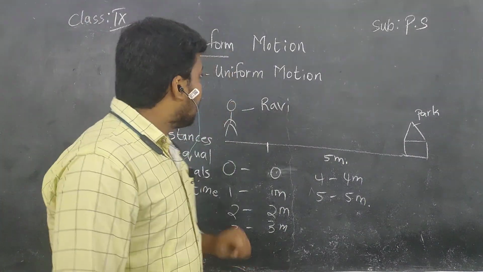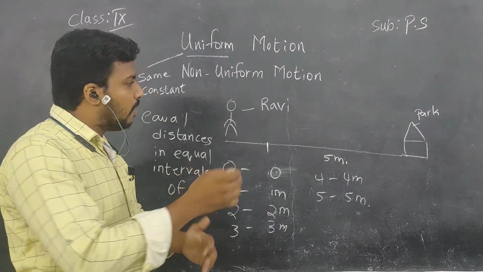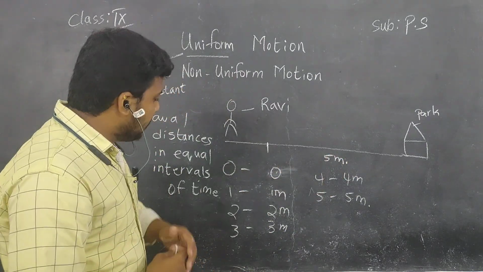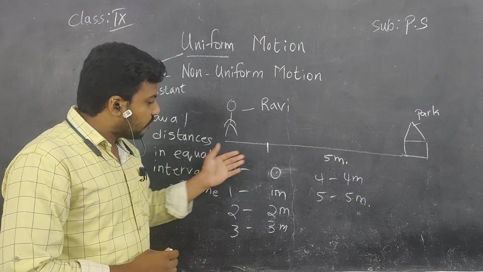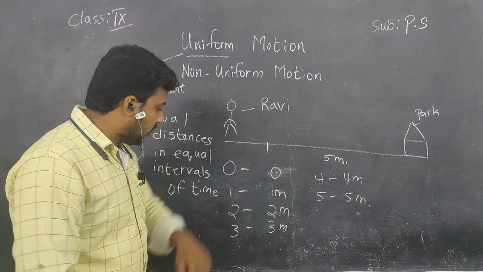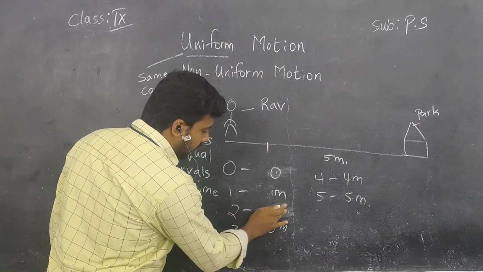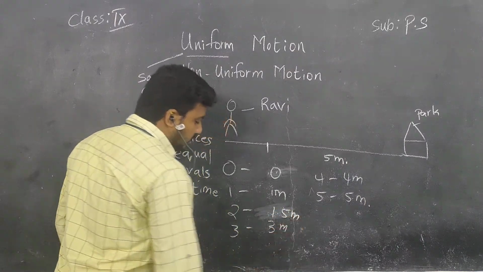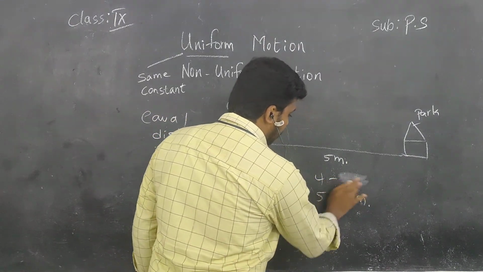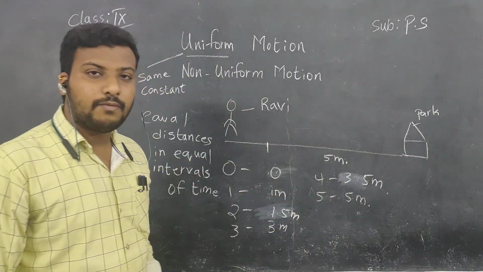Understand, children? Right now, coming to non-uniform motion. Again, the same Ravi wants to go to the park. The entire length of the distance is again 5 meters. Again, he started at the 0th second. In the 0th second, he started his movement. In the first second, he moved 1 meter. In the second second, he reached 1.5 meters. In the third second, he reached 3 meters. In the fourth second, he reached 3.5 meters. And in the fifth second, he reached 5 meters.